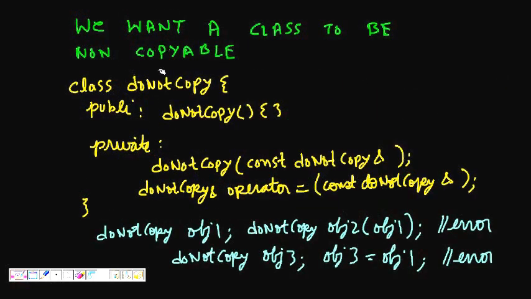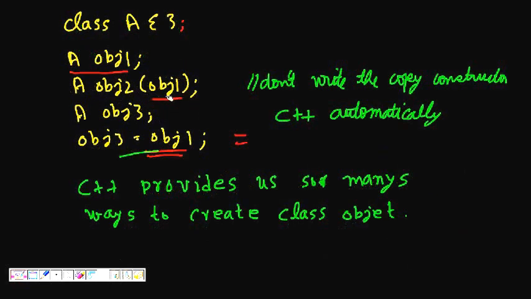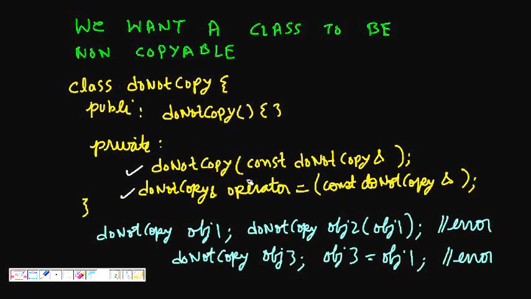So the general practice is we make the assignment operator and the copy constructor both private. When you make these private, they cannot be used like this, because these were being used as public member functions. Now it becomes a compilation error. Object 1 can be created because the constructor is public.